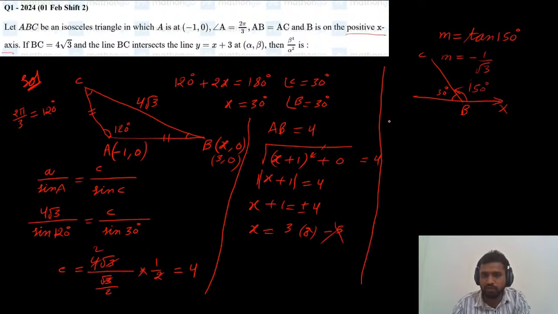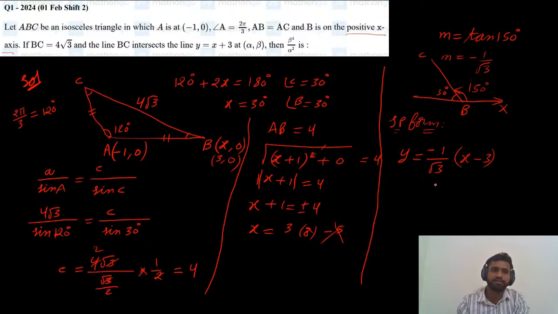So by using the slope point form, y minus y1, which is 0, equals m into x minus x1. What is the value of x1? It is 3. So this is the equation of BC.